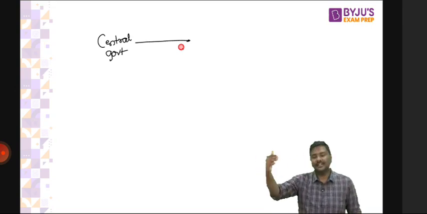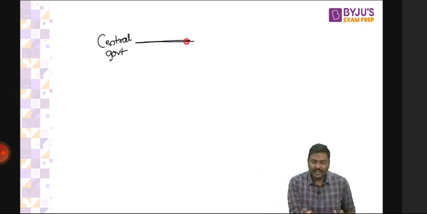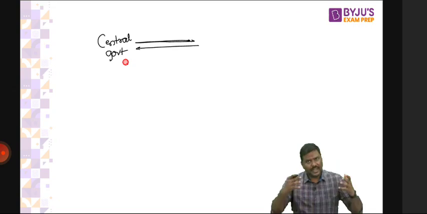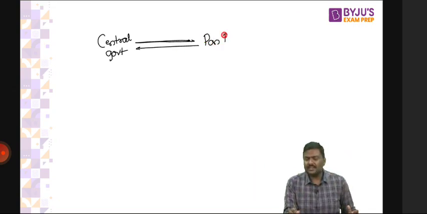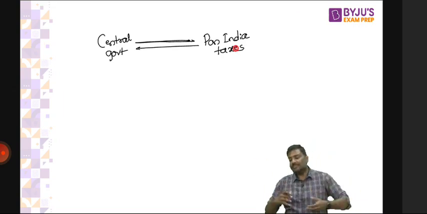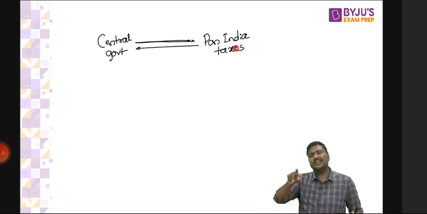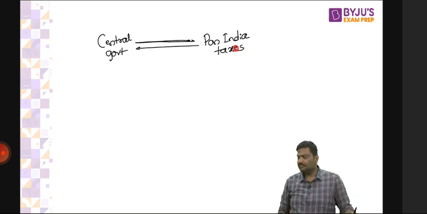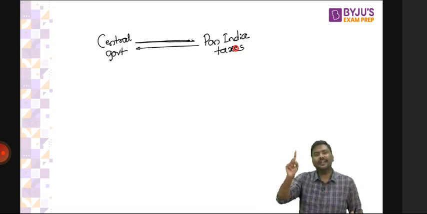Now have a look at this. The central government will impose and collect all of these taxes, and these are very, very important taxes. Can I call these pan-India taxes? Pan-India means throughout India. For example, when imports come into India, in any part of India, who has the right to impose and collect taxes on them? The center. Throughout India, people will earn income. Who has the right to decide the income tax? The center again.